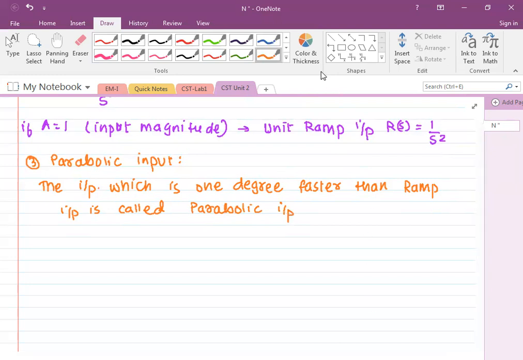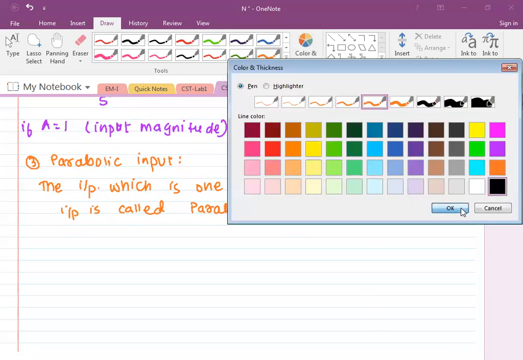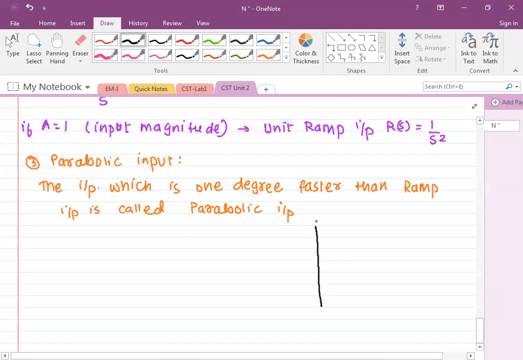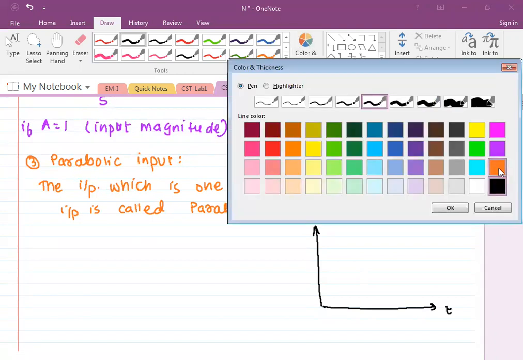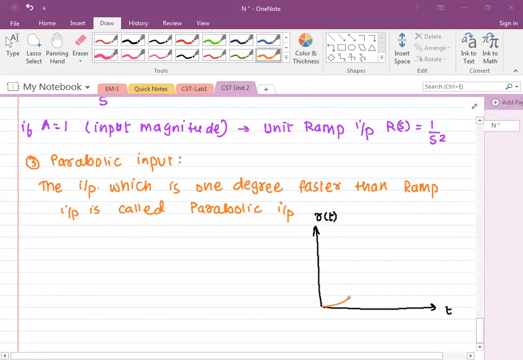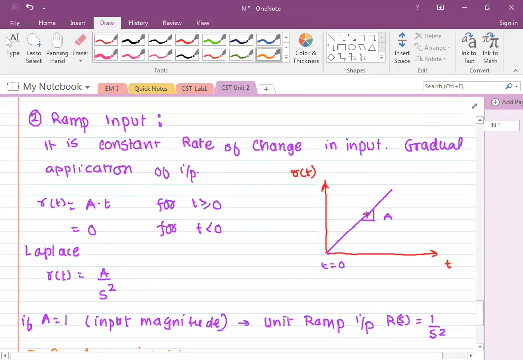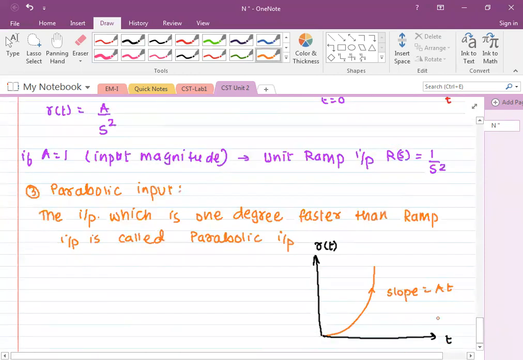So if I draw it, R of t against time t, the nature of input will be parabolic. And the slope of this line, if you find, will be 1 degree faster than, let's say, ramp. For ramp the slope is a, for parabolic the slope is a into t.